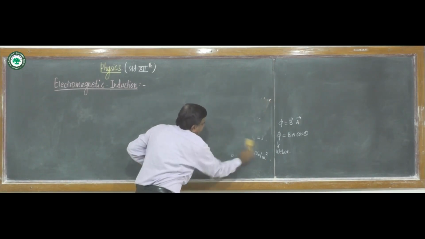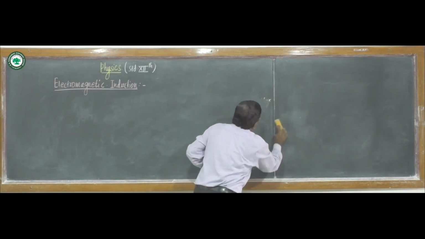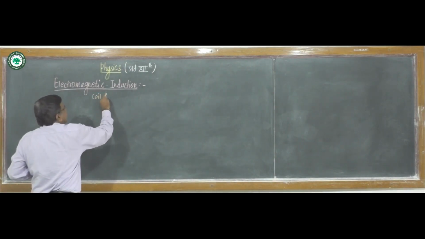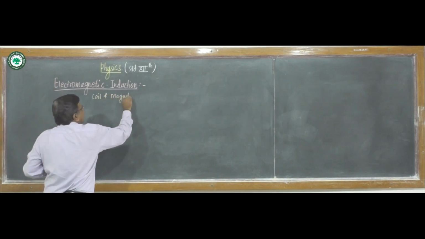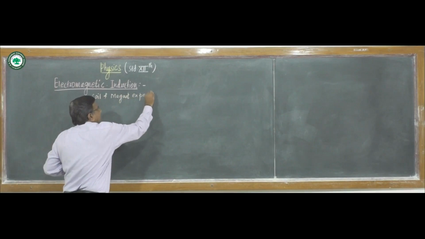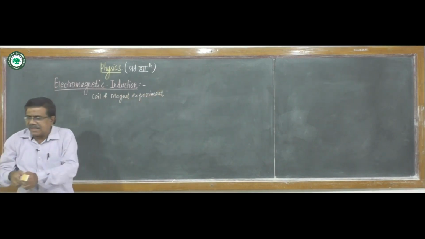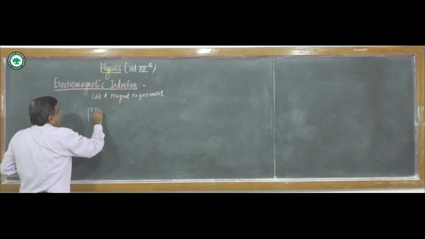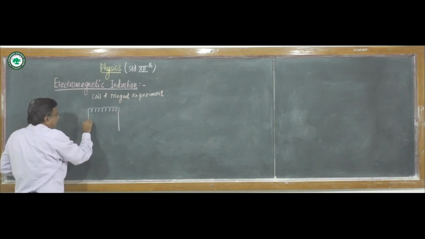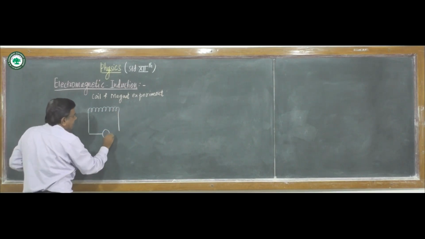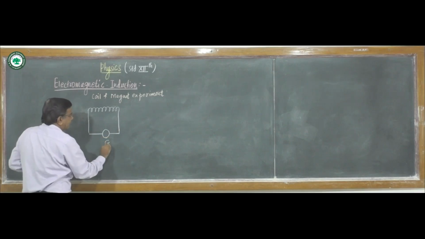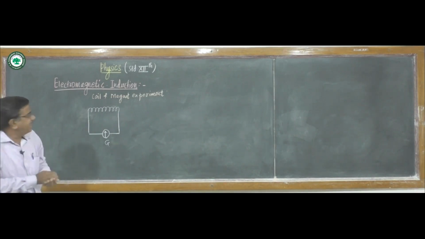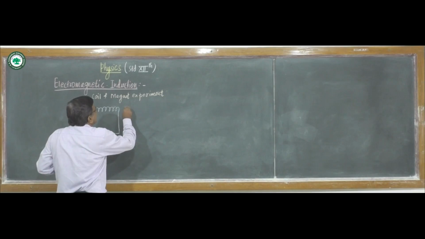Coil and magnet experiment. Suppose a conducting coil is connected to a galvanometer, which detects the flow of current through the coil, and a magnet is placed near the coil.